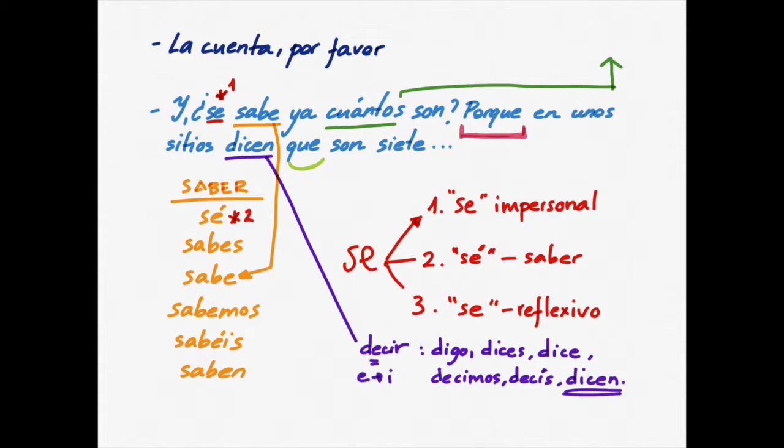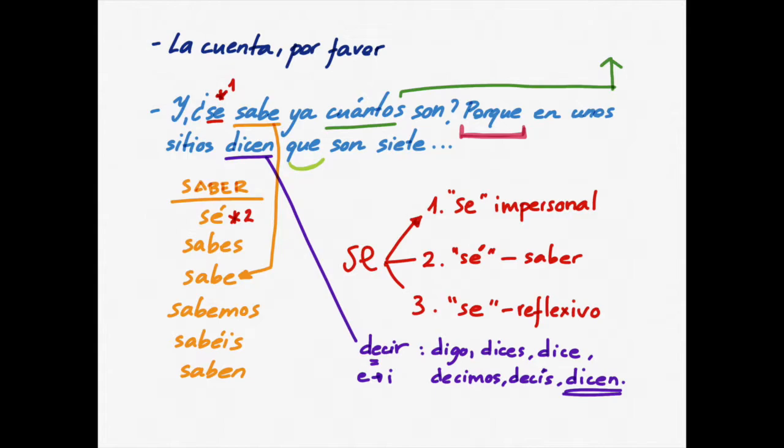Look, we are using se. Se has three important meanings in Spanish. Se number one is the impersonal se, so we use se when we don't want to use a subject. In this case, we also have se number two.